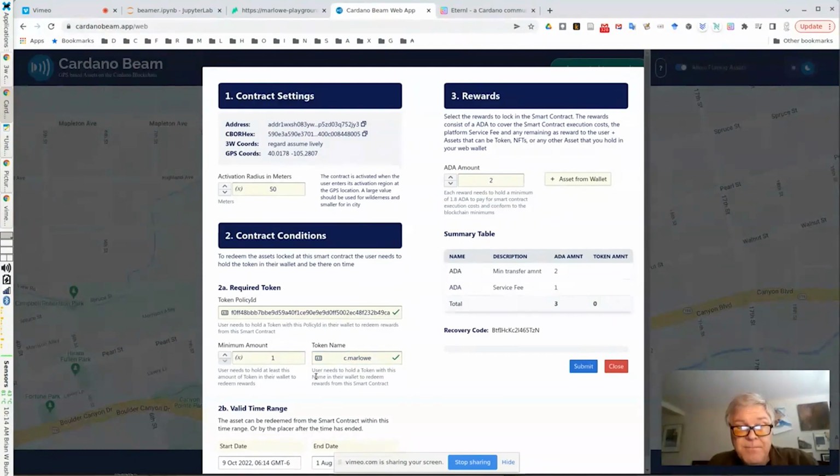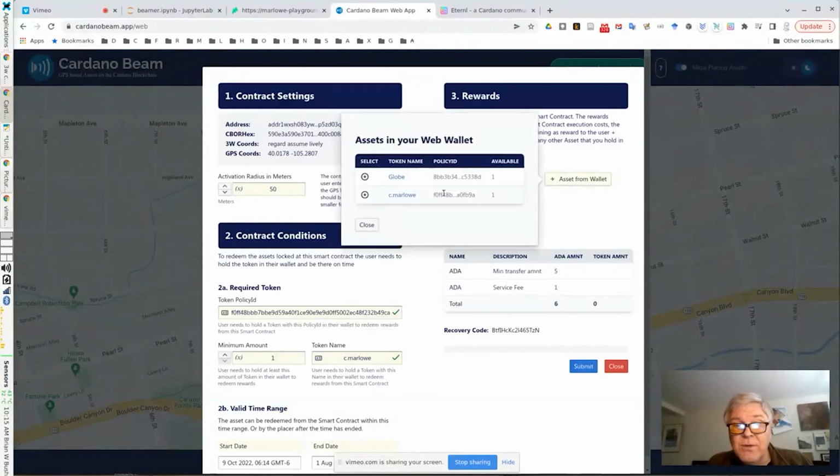So this is basically saying in order to fetch tokens at this location, which is specified up here, you need to be within 50 meters of that location. You need to have a token in this amount with this policy and name in your wallet. And then it has some time constraints. And we're going to say when you redeem it, you get 5 ADA.